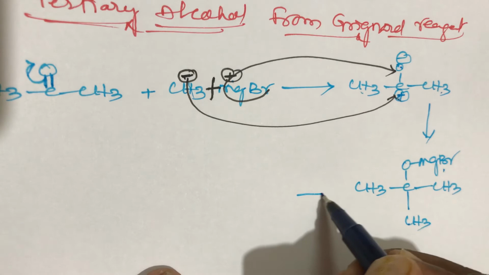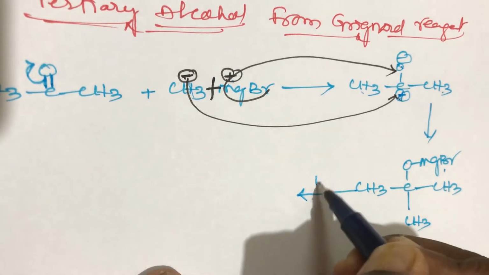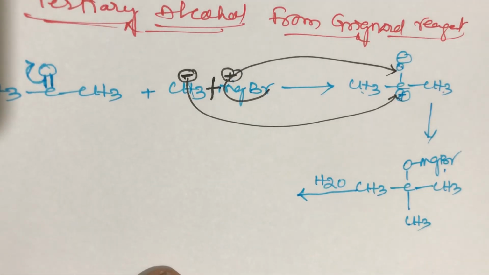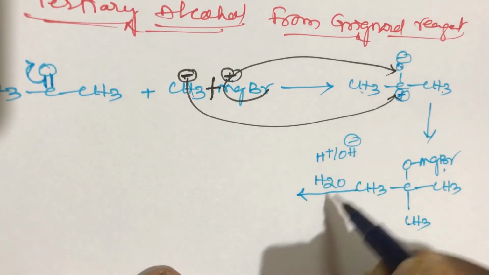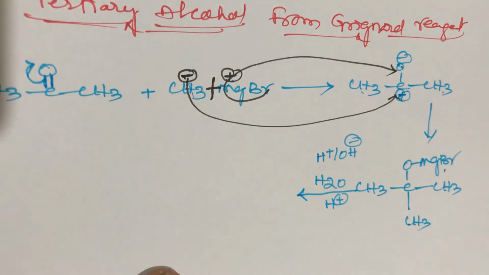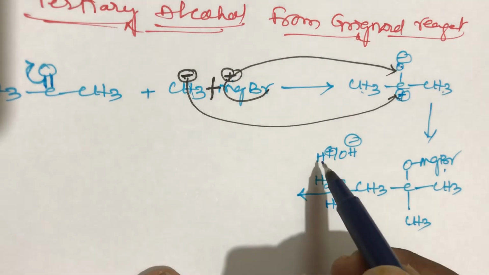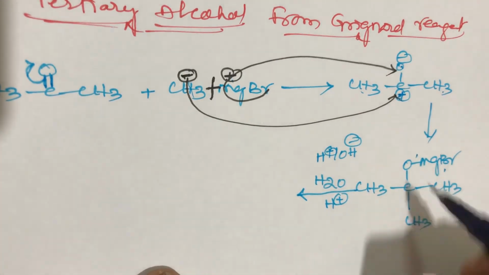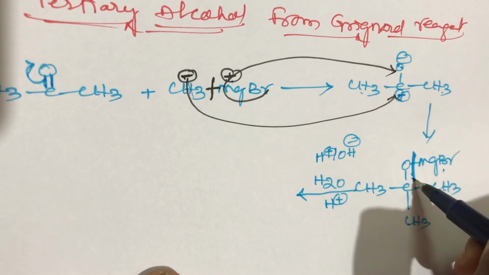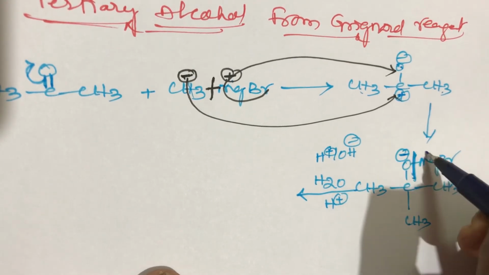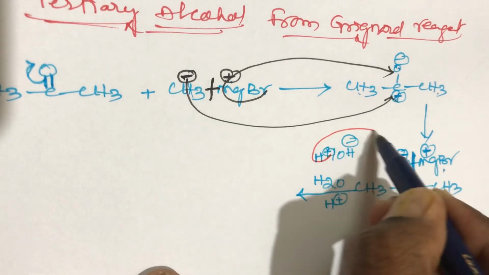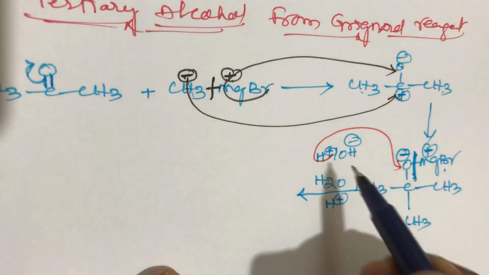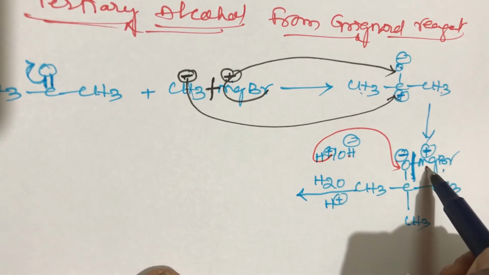Then after that, what to do, student? After that, hydrolysis. Generally in hydrolysis, we know H2O contains H plus and OH minus. Here also bond cleavage is possible: this oxygen gets a negative charge and this magnesium gets a positive charge. This H plus will attack the negative charge side, and this OH minus will combine with magnesium.